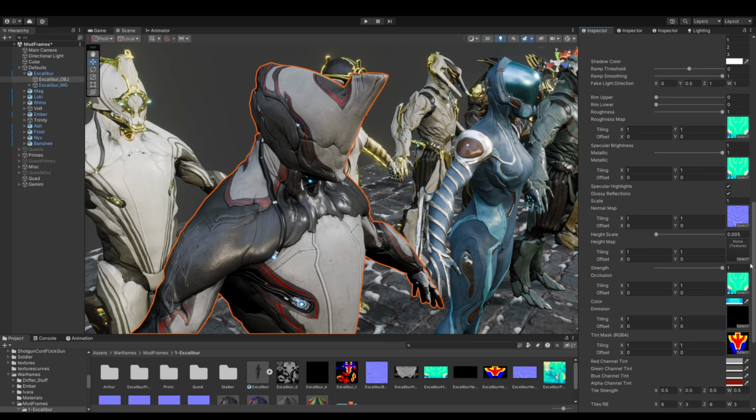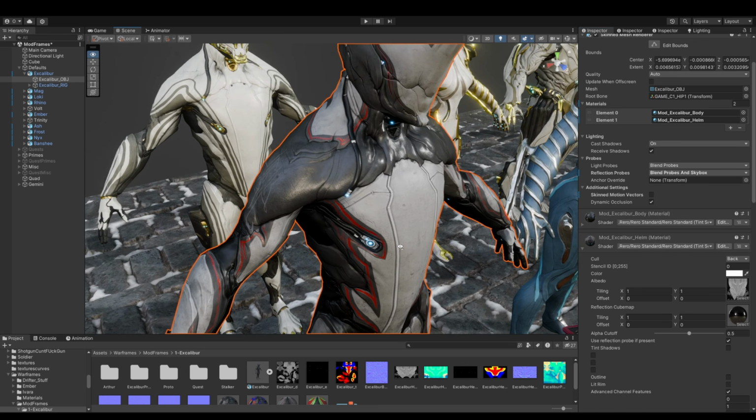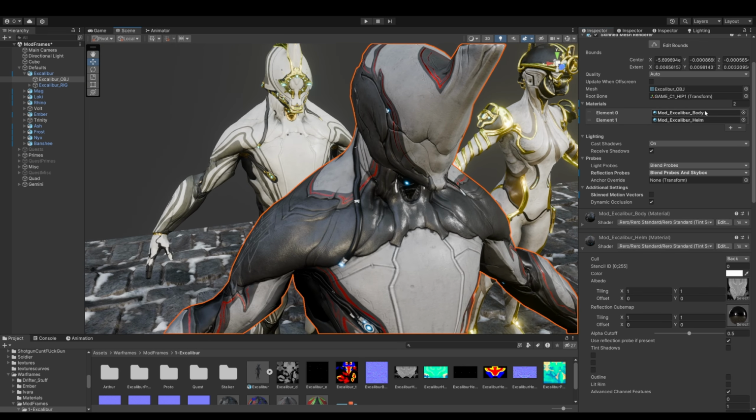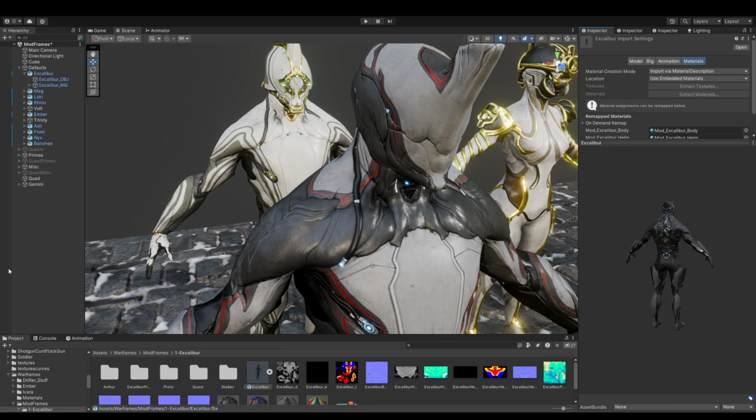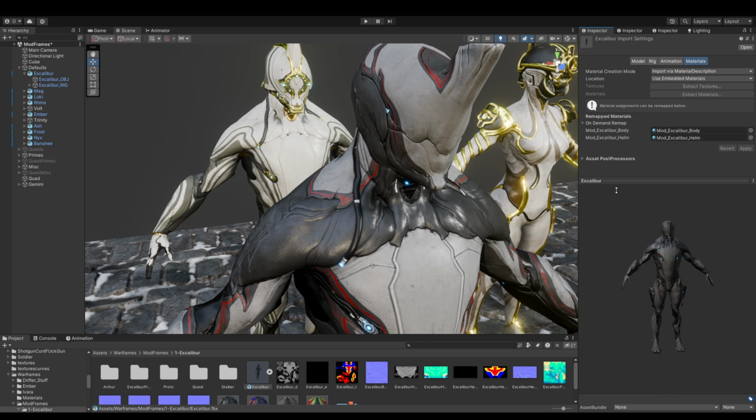The reason I'm going over this first is that in that package, I have an already fully VRChat ready Excalibur. So this has the rig that we are going to use as our base. That's why I tell you to install that first, so we can get the FBX rig from him later.